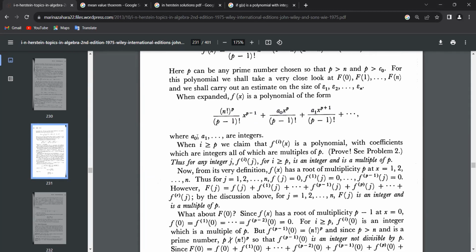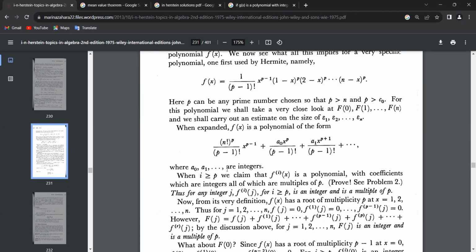So where a naught, a1, and so on are integers. When i is greater than or equal to p, we claim that the ith derivative of f at x is a polynomial, which is true. The derivative of a polynomial is a polynomial. But the important thing is the coefficients are all integers which are multiples of p.